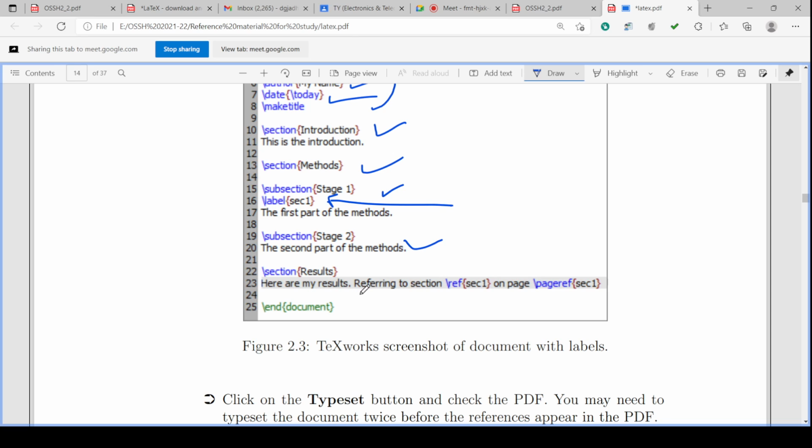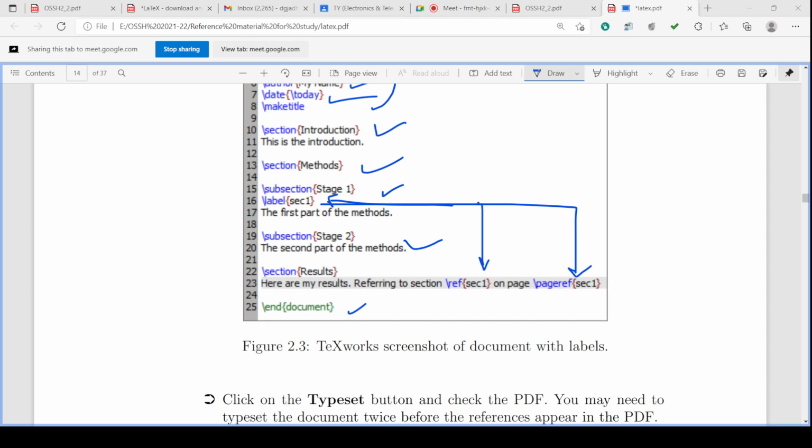Here are my results, referring to section \ref sec1. So whatever label is given here, sec1, that is referred here. Or you can go for the sec1 page reference also. Okay, you can go for the page reference also, simple reference or page reference, and this is the end of the document. Okay, so the TeXworks screenshot of the document is shown here with the labels. Okay, so this is about the labels.